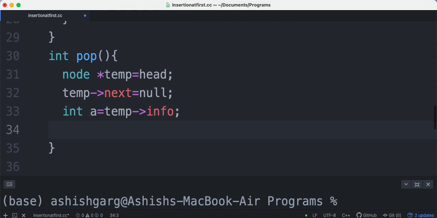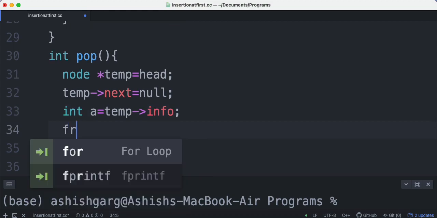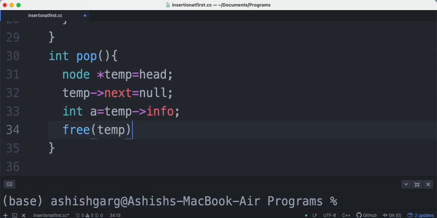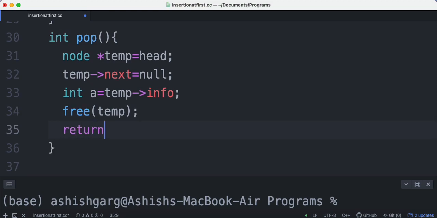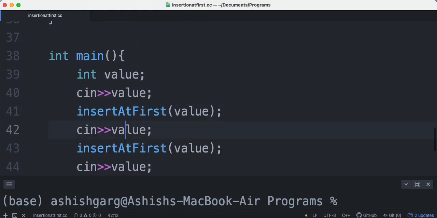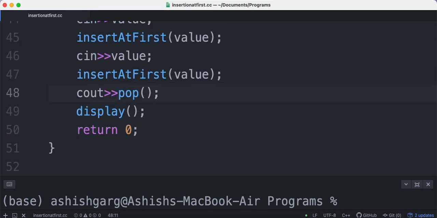And then after that what we have to do is free temp and then return a. Understood?